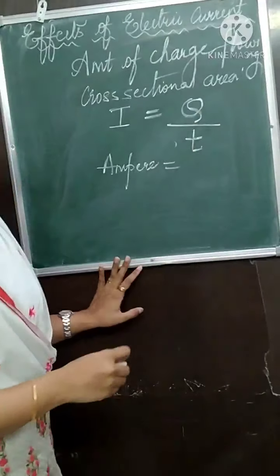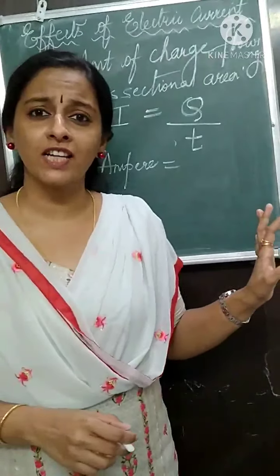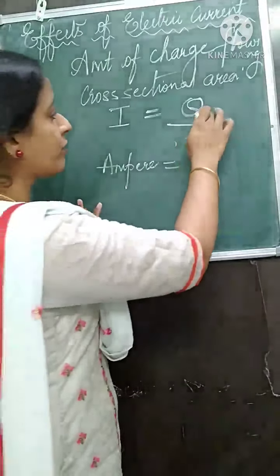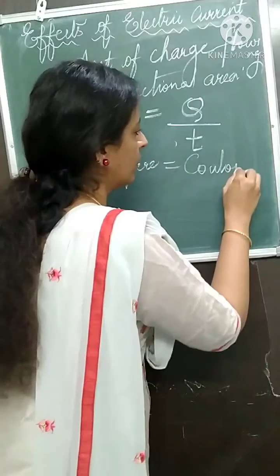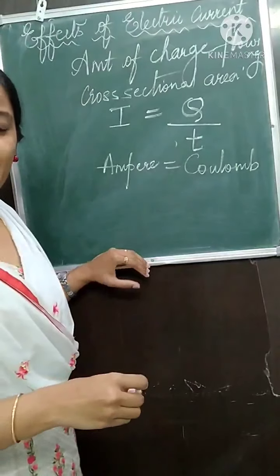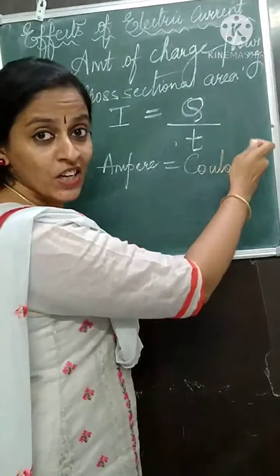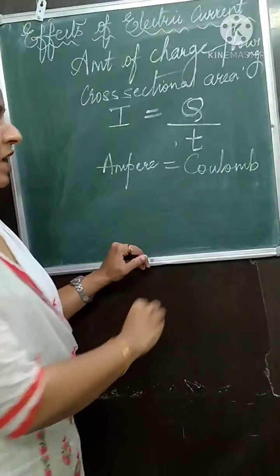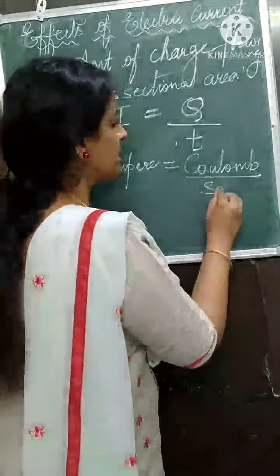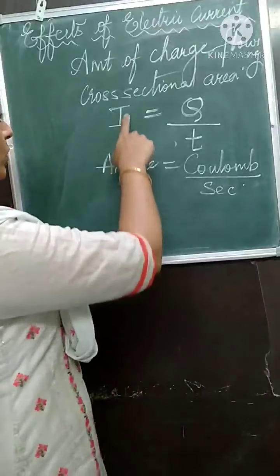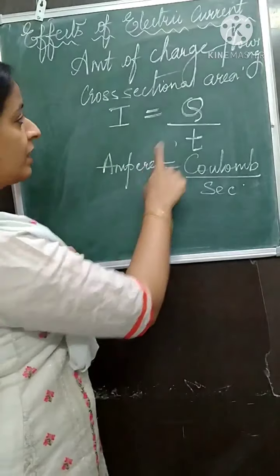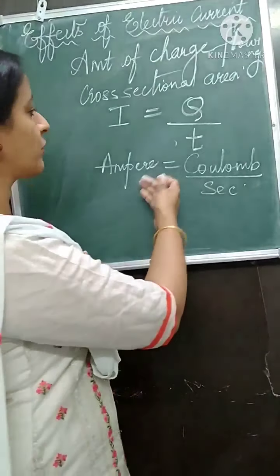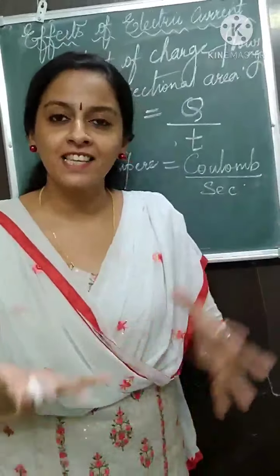Then we have the unit of charge. Unit of charge is in the name of the scientist Charles Augustin Coulomb. Okay, so the unit of charge is Coulomb. The French physicist's name is Charles Augustin de Coulomb. Like that the unit of charge became Coulomb. And then we have the unit of time as seconds. Okay, so unit of current ampere, unit of charge Coulomb, and unit of time second. All to give due honor to the people behind these terms.